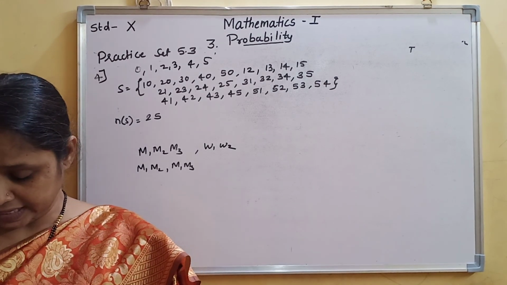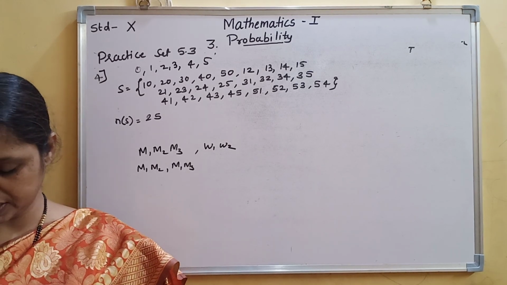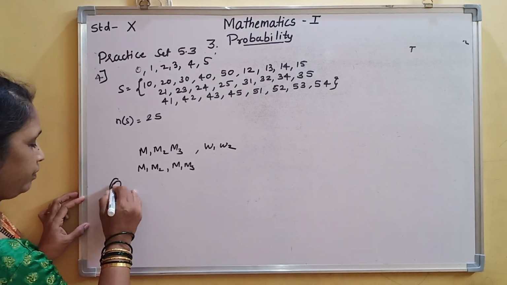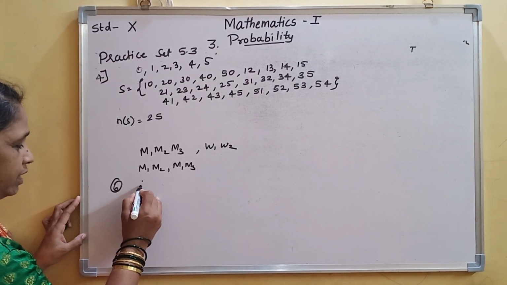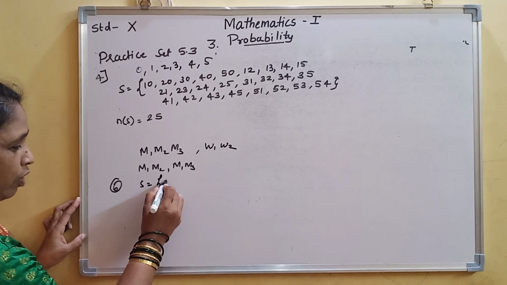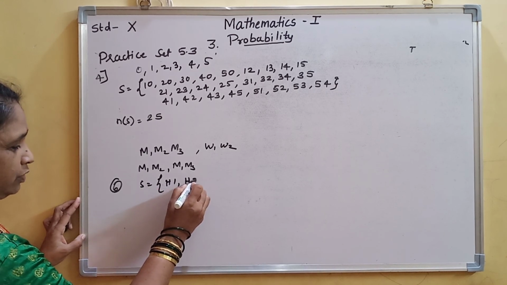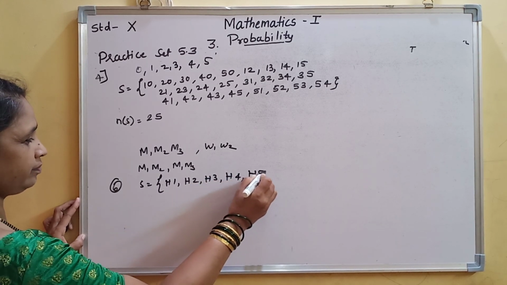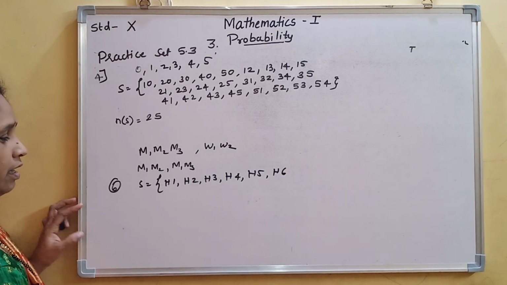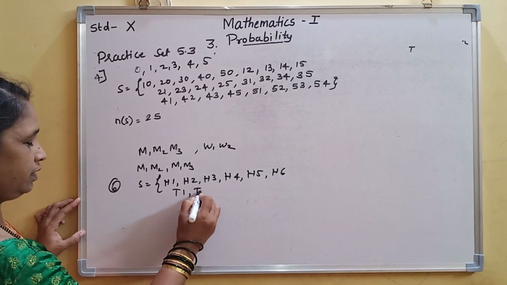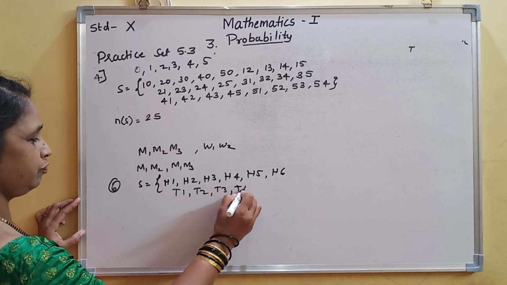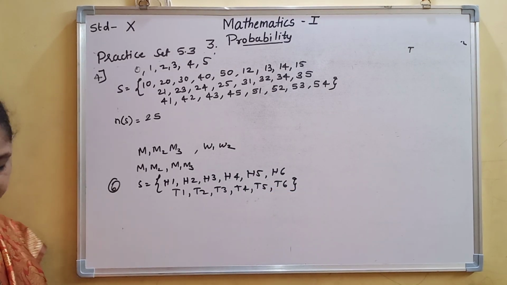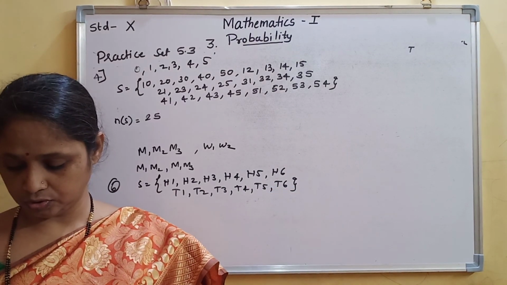Then next is the 6th example, 1 coin and 1 die. Yesterday I told how it will come. 1 coin and 1 die: H1, H2, H3, H4, H5, H6 and T1, T2, T3, T4, T5, T6. Like this it will come, and then you have to solve the further event questions.